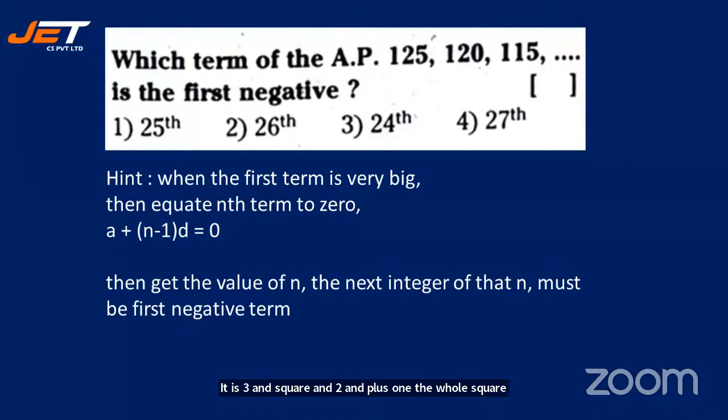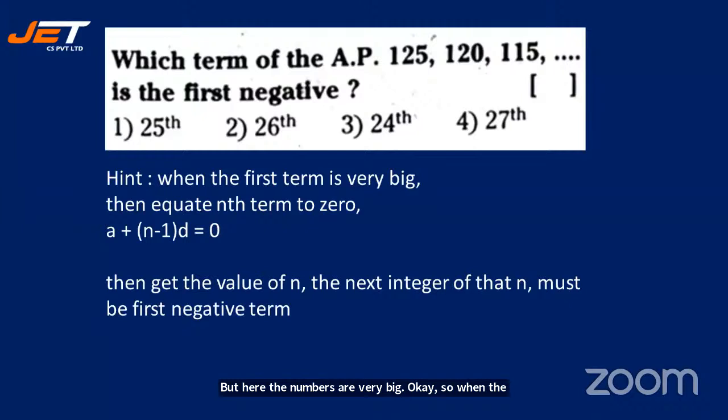Which term of the AP 125, 120, 115 and so on is the first negative? Students, just now we did the sum earlier to this, but the numbers were very small, so we found it out. But here the numbers are very big. So when the first term is very big, see 125, then equate the nth term to 0.